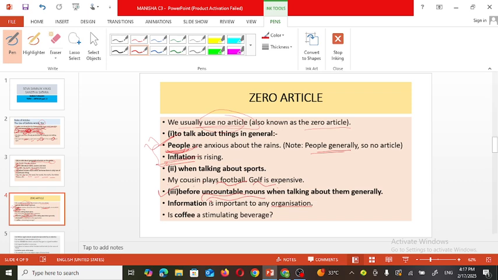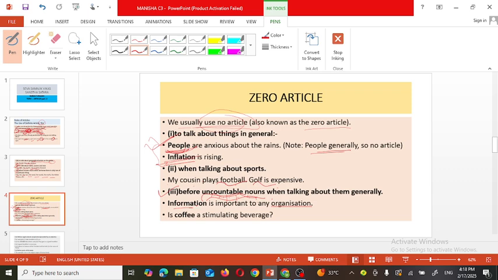What do you mean by uncountable nouns? For example, when we say friends, I have few friends, you can count your friends one, two, three like that. Okay. But when I say I have some knowledge, can you count your knowledge one, two, three, four? Or information, can you count this one, two, three, four like that in quantity? No. And that's why it is called uncountable nouns. So along with uncountable nouns, there is no need to use any article.